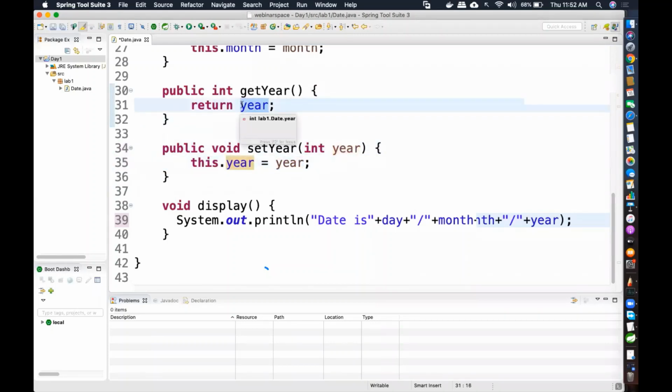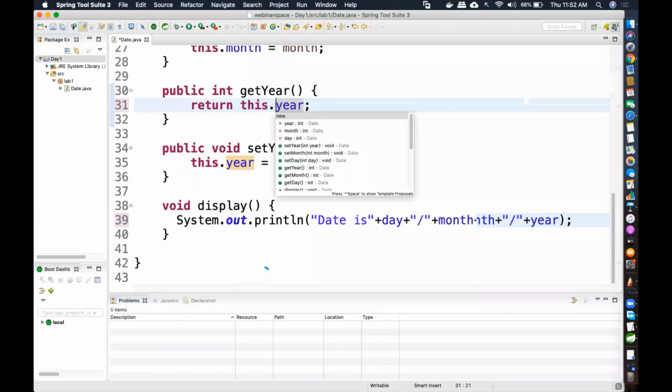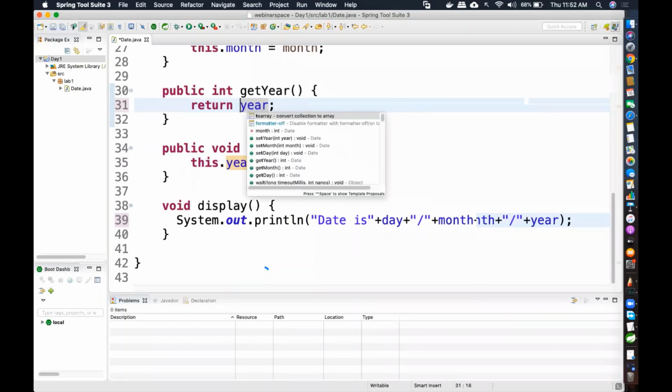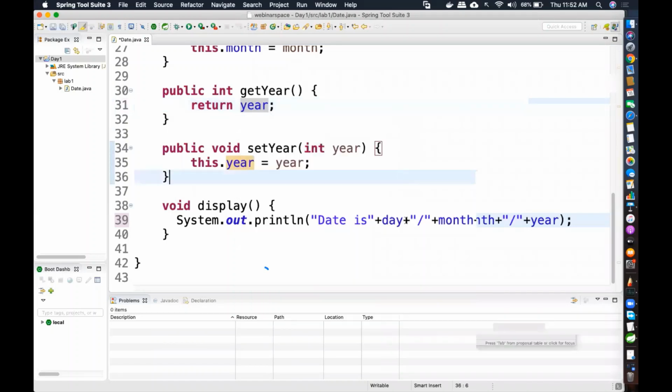No, but still it is a variable that is residing within the object. Here there is no confusion. I didn't pass any parameter, so I didn't have to prefix with this. Are you understanding? So what I'm telling is that whichever variable is there inside the object, I want the value of that variable. So that is why I'm appending with the object name. Are you getting, Gaurav?